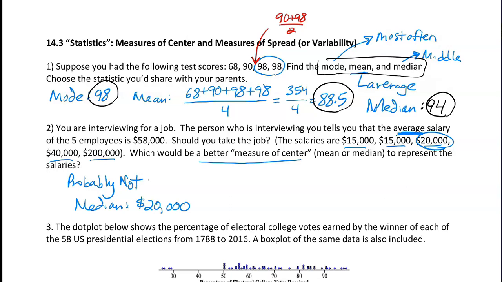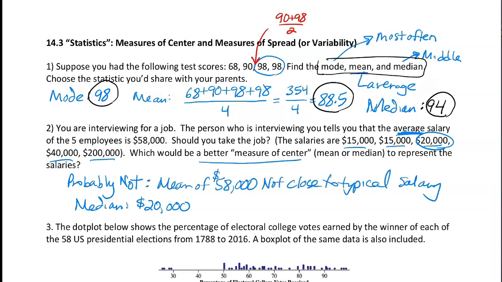The issue, and why I'm saying probably not, is that the mean of $58,000 is not really that close to a typical salary. That's because this CEO or owner who makes $200,000 is overly inflating the mean to make it look a lot bigger than a typical worker at the company. So I wanted to share this question because sometimes we have to consider what statistic, the mean or the median, is the best representation of the data that we have at hand.